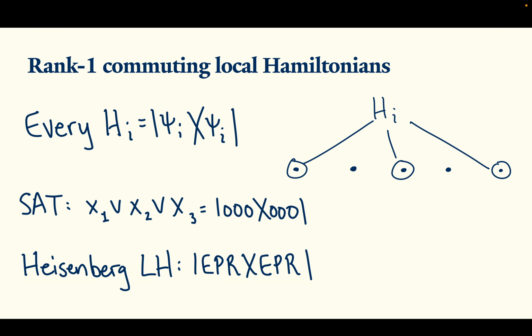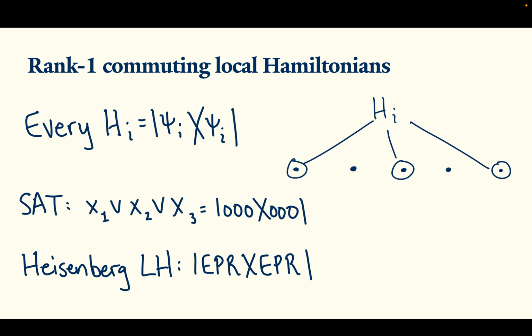Similarly, people study the Heisenberg local Hamiltonian a lot, which is a two-local Hamiltonian where you put EPR pair projectors onto every edge in a graph, and this is also known to be QMA-complete. Both 3-SAT and the Heisenberg local Hamiltonian are complete for their respective classes, but it is not known whether rank 1 commuting local Hamiltonians are equivalent to the general commuting local Hamiltonian problem.